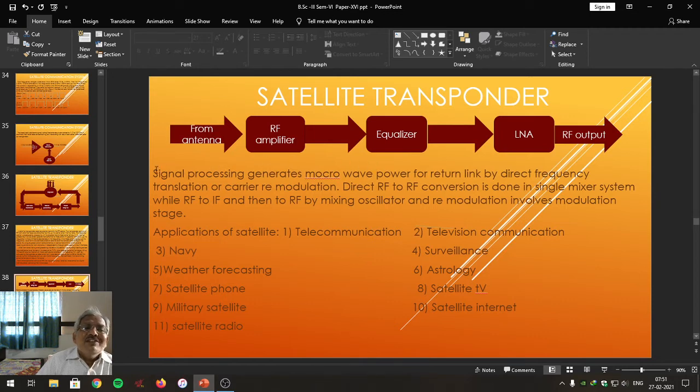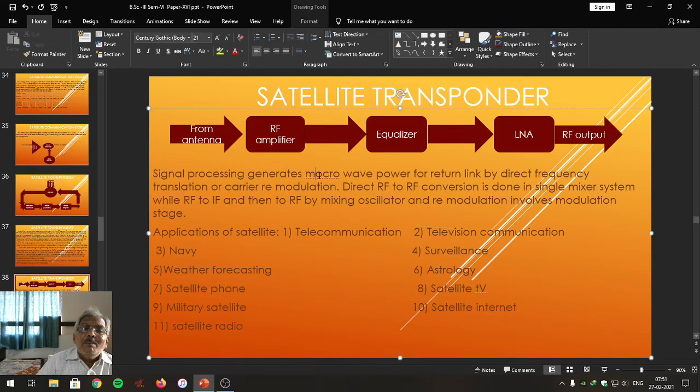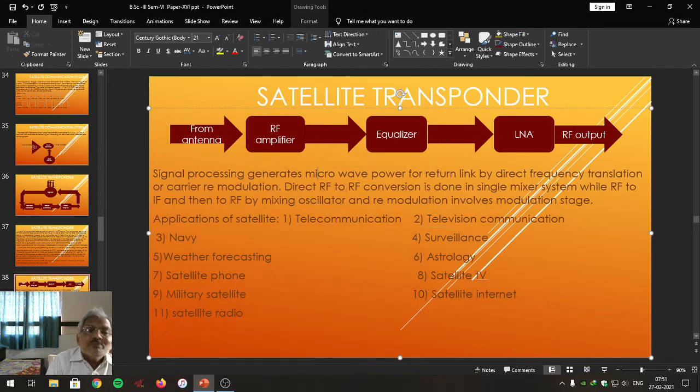That is, signal processing generates microwave power for the return link by direct frequency translation or carrier remodulation.